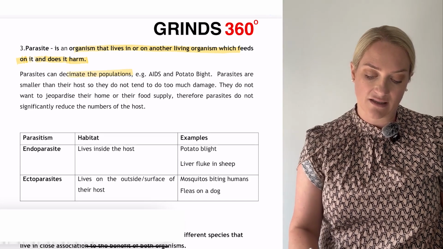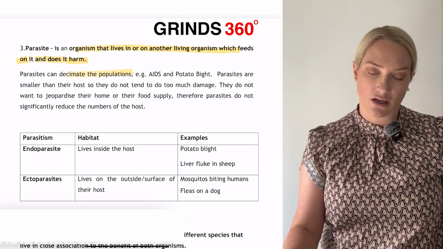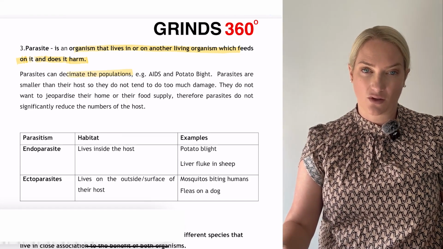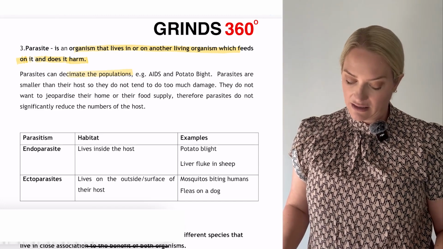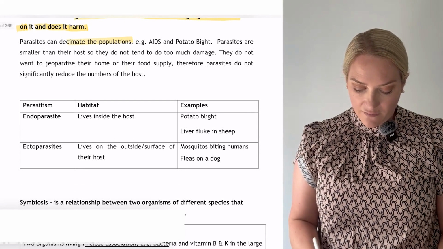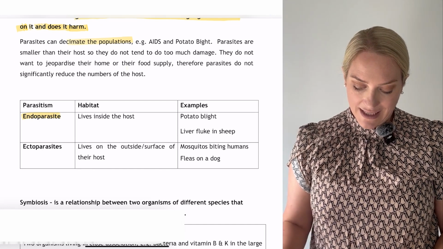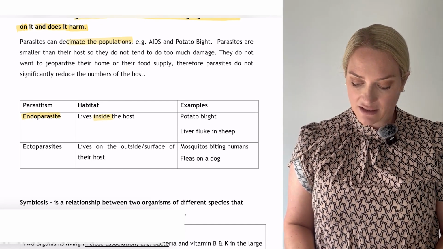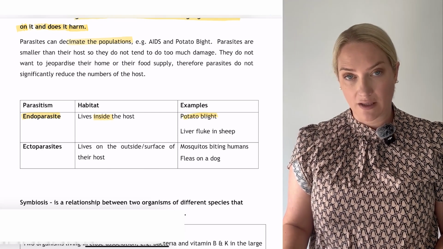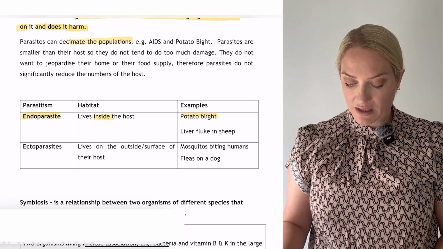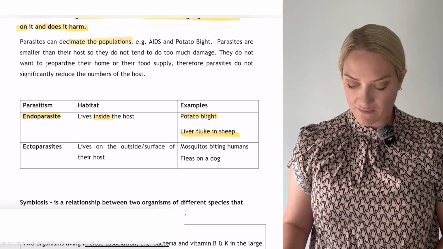So remember, a parasite is an organism that lives in or on another organism. It feeds off it and causes it harm. It doesn't kill it. Now, we're going to look at two examples. The first is an endoparasite. An endoparasite lives inside the host, and one example would be potato blight. Another example would be liver fluke in sheep, if some of you are doing ag.